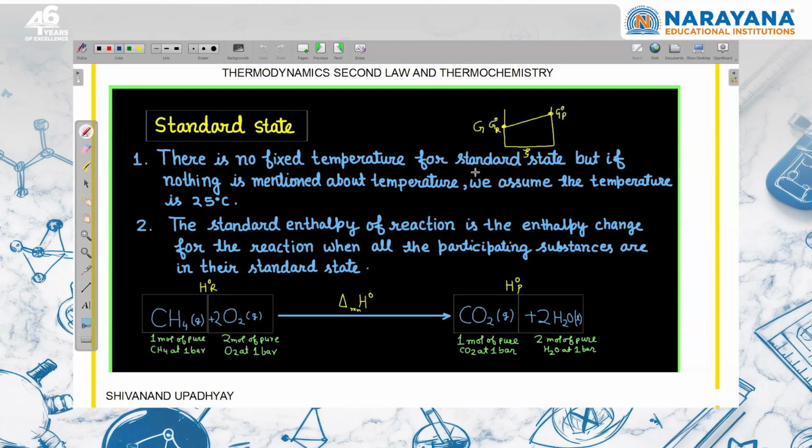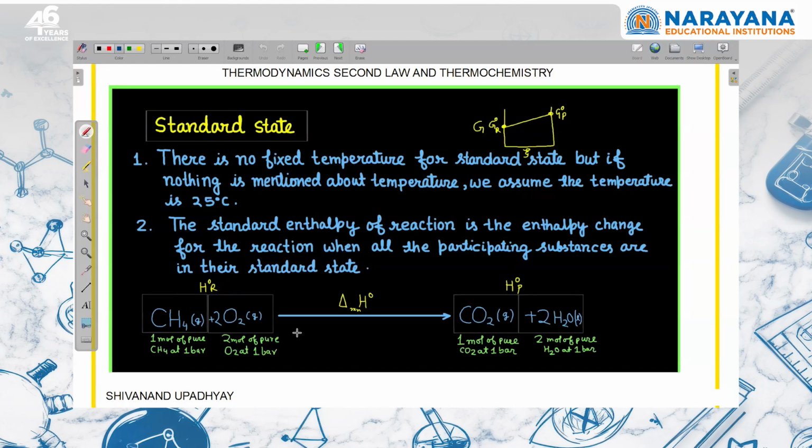There is no fixed temperature for standard state, but if nothing is mentioned about temperature, we assume that the temperature is 298 Kelvin because we do experiments at room temperature. That's why we take this value if nothing is mentioned. The standard enthalpy of reaction is the enthalpy change for the reaction when all the participating substances are in their standard state.